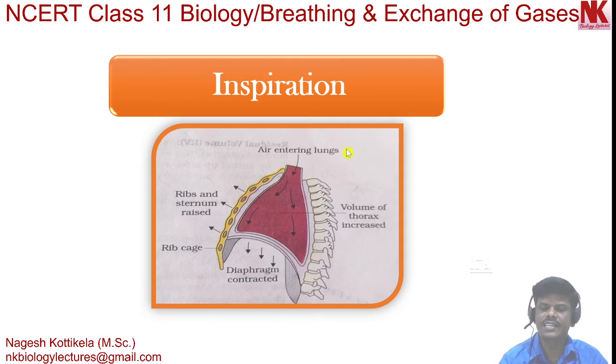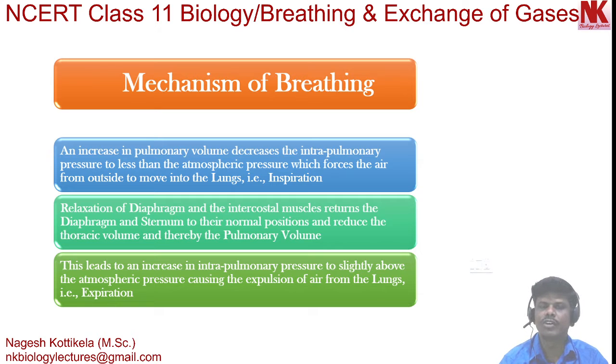Here we discussed the changes that occur in the thoracic chamber due to the contraction of the muscles, diaphragm and intercostal muscles. Here, an increase in the pulmonary volume decreases the intrapulmonary pressure to less than the atmospheric pressure, which forces the air from outside to move into the lungs. This is what we call inspiration.